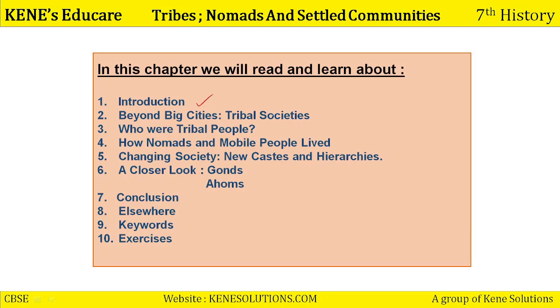Okay children, now in this chapter we will read and learn about the introduction to the chapter. Then we will read beyond the big cities. That means we will read about tribal societies, because the chapter is about tribes and nomads. Then we will read who were tribal people and how these nomads and mobile people lived. Then we will see the changing society. New castes and new hierarchies will be there in the society. We will read about that. Then we will have a closer look at some tribes, the Gonds and the Ahoms. Then we will reach the conclusion of the chapter and the story of elsewhere, as we do in every chapter. Some associated keywords, and then we will recall the chapter with the help of some exercises. So let's get into the chapter now.